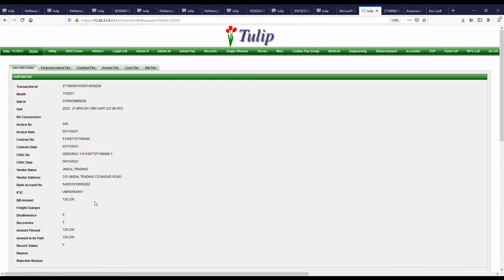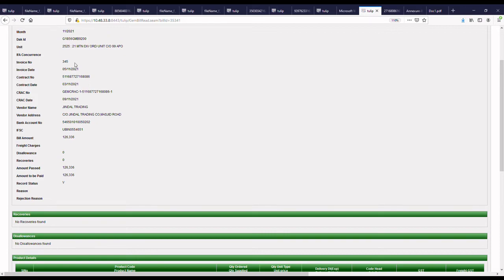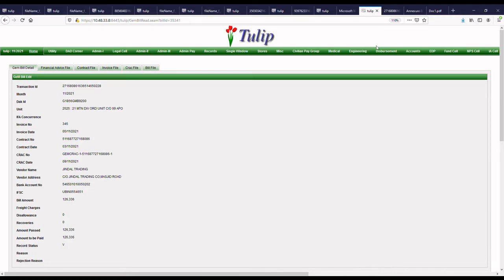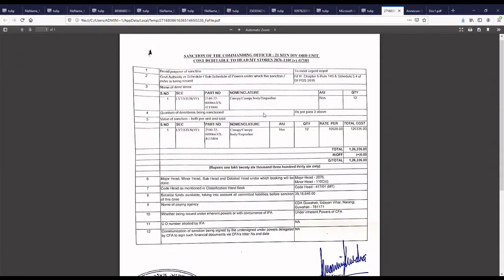Now we will move to the next case of rejection. Here one unit has forwarded the bill for 1,26,336, and this bill is being passed. So we will see what are the reasons why the bill is being passed. You can see the CFA has uploaded the financial advice file in the revised format of appendix K, containing 12 different rows and clearly mentioning all the rows without any doubt, the broad purpose of sanction, the government authority of schedule of DPDs under which the sanction was given, the detail of the item code, quantity.